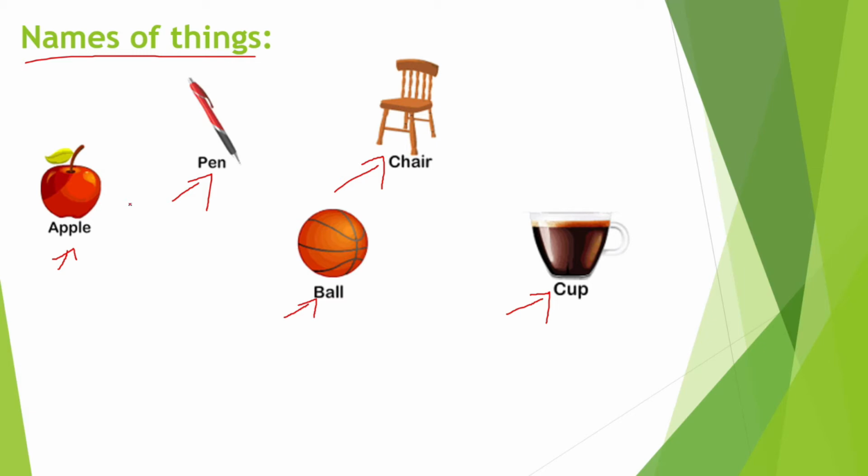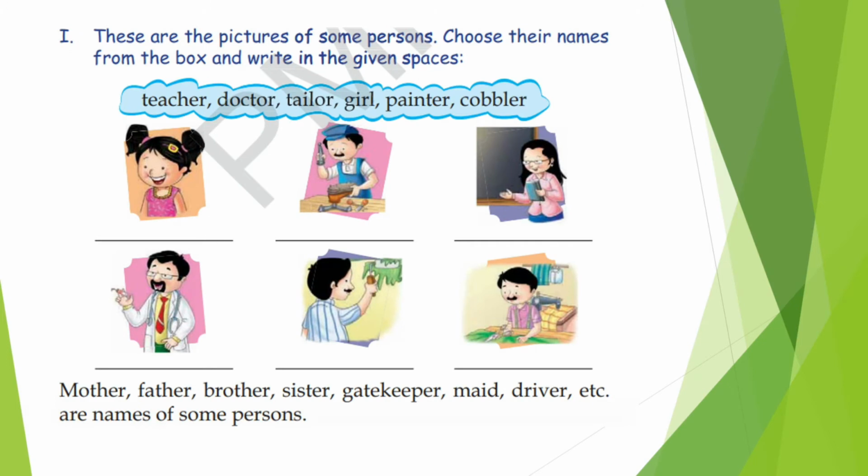Alright children? Now let's have some more examples to understand the naming words of places, persons, animals and birds and things. Here we have one exercise. These are the pictures of some persons.